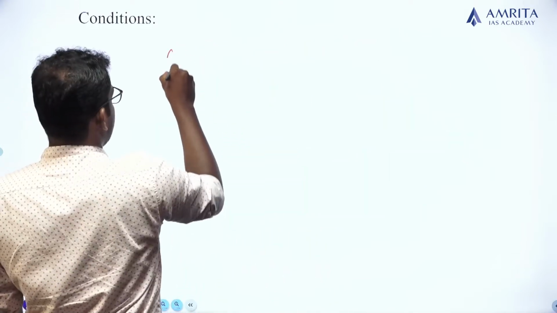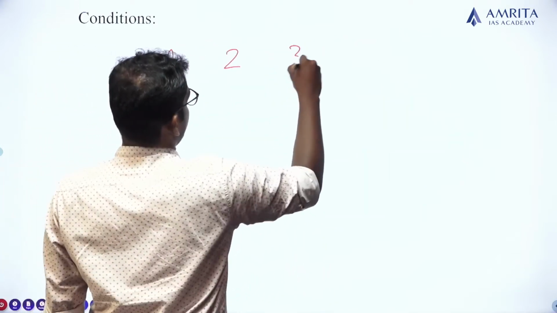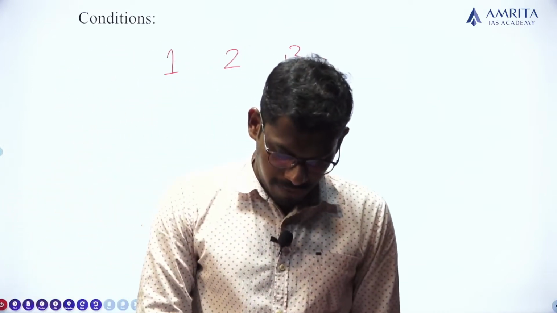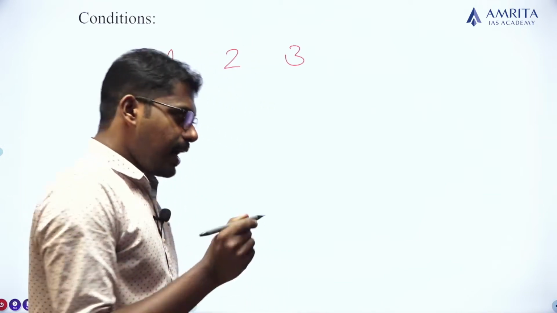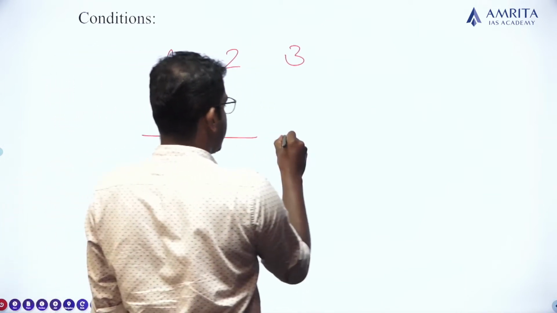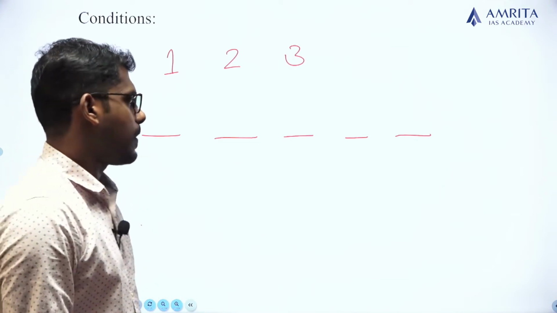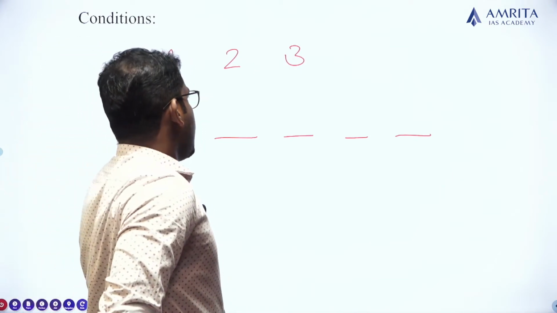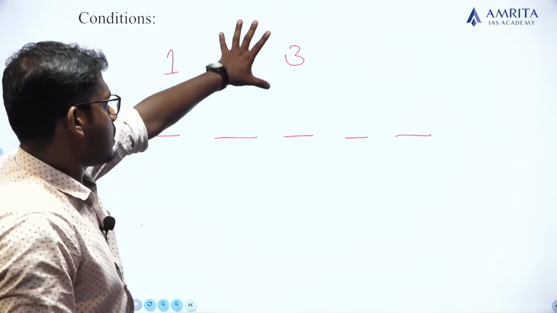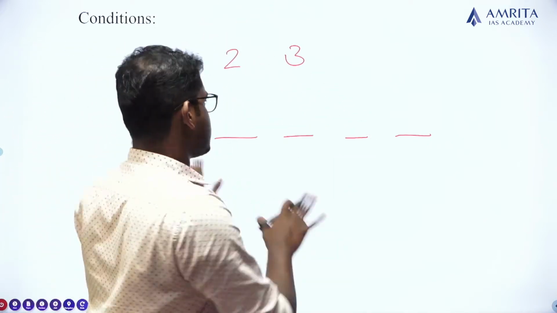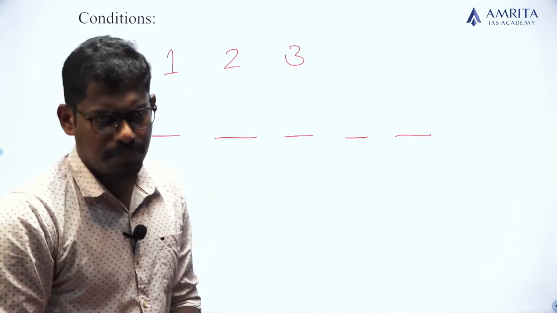So let me take there are 3 persons, 1, 2 and 3, and there are 5 positions. These are the 5 positions. Clear? Okay. And I have to choose these 3 persons for these 5 positions. These persons can be arranged in any of the positions, right?